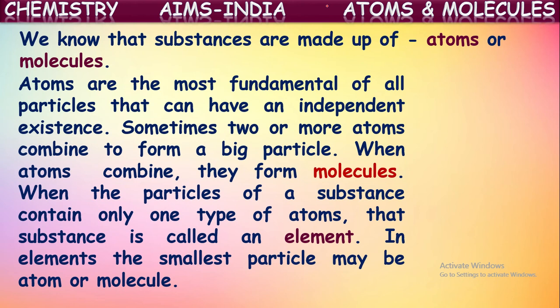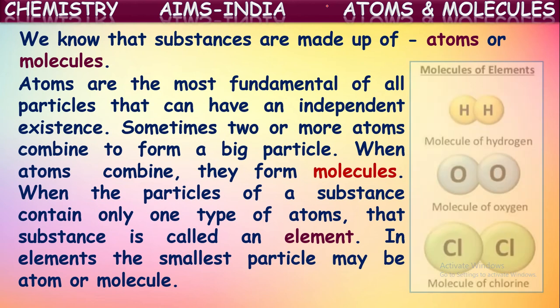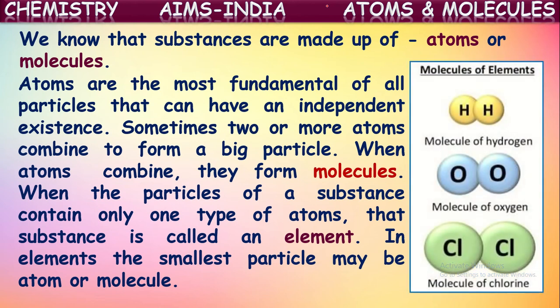The substance which is containing only one kind of atoms in it is called an element. See here, some elements are shown. In these elements, atoms are in the combined state. Of course, elements will be having same kind of atoms, but these atoms are in the combined state.